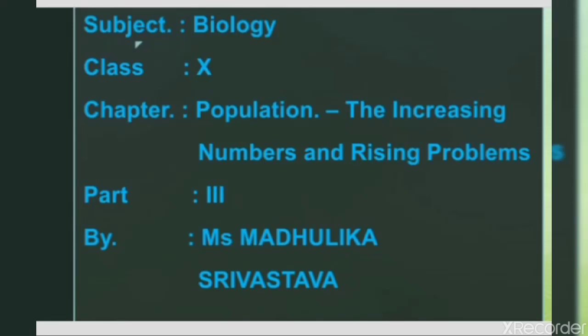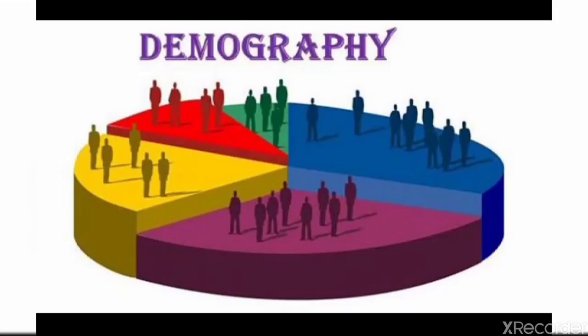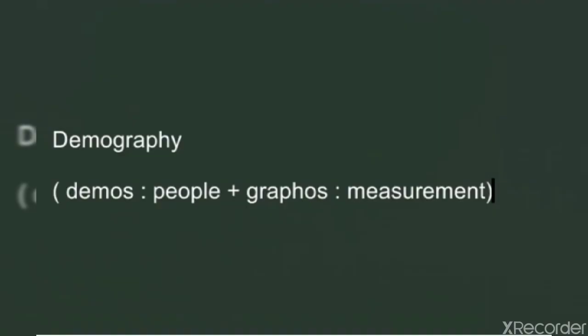Hello everyone. In this video, we will discuss a few terms and some of their applications in the study of human population. The first term which I am going to take is demography. Demography is made up of two words. Demos means people and graphos means measurement.